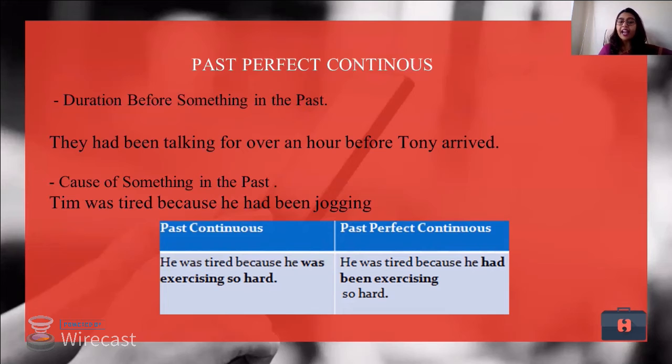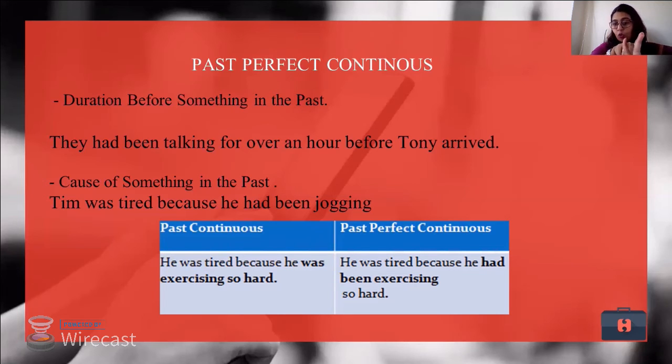Now this generally happens when, like in the present perfect continuous tense, we even saw two actions, but the reference was different. Herein we are talking about again two actions. One is in the continuous tense, whereas one is perfectly done. So they had been talking for over 1 hour before Tony arrived. So Tony does not know what did they talk about in that hour, but when Tony arrived, they were still talking on phone. But now when I'm telling you this story, both of the actions have already taken place, and that is where I use past perfect continuous tense.